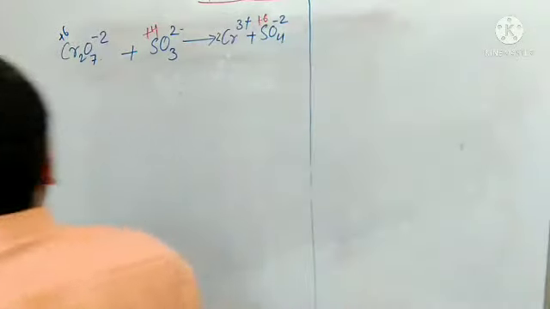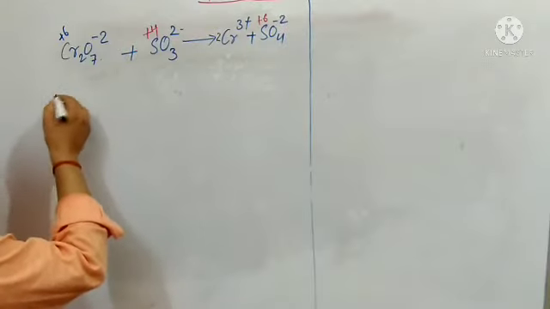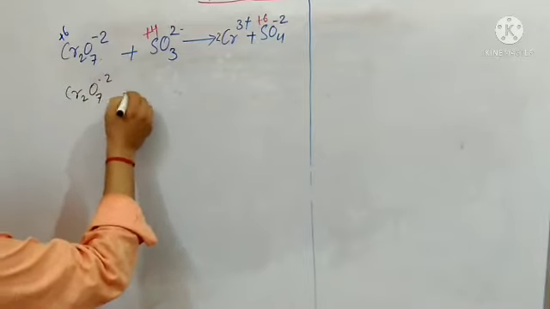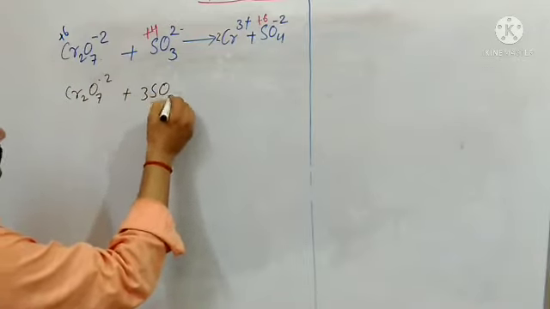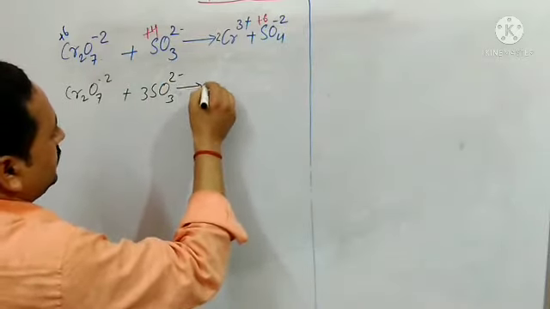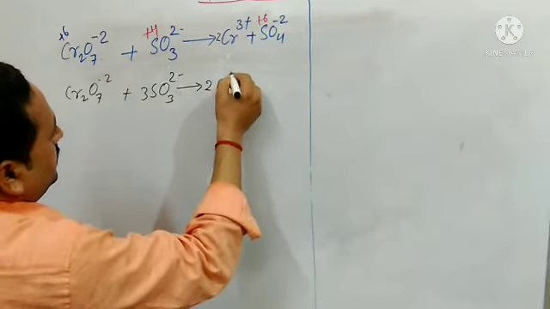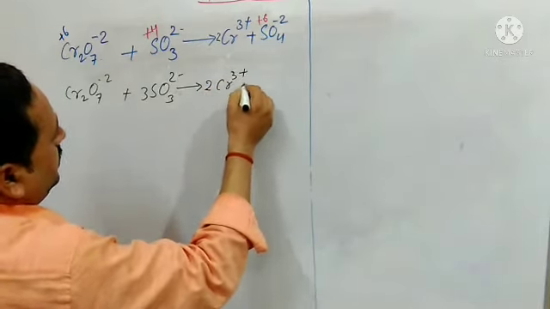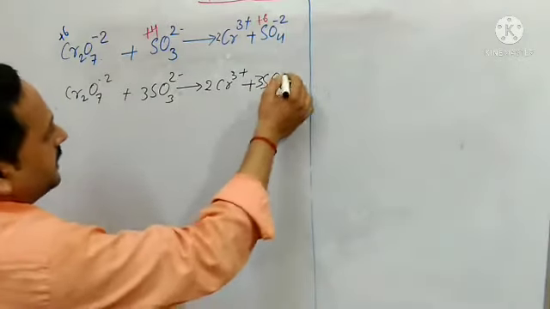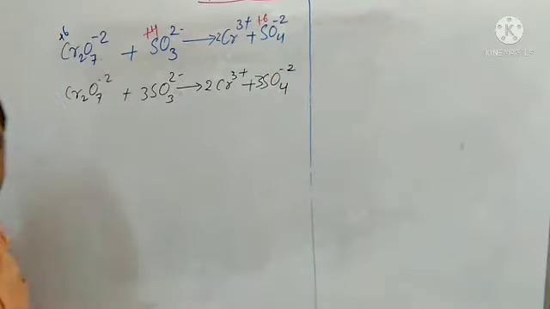Okay, so let us see here. What we will do? Let me write here: Cr2O7 2- plus 3 SO3 2- gives 2 Cr3+ plus 3 SO4 2-. Both here and there I have multiplied by 3. Okay students, so this is clear. Now we will check charges.